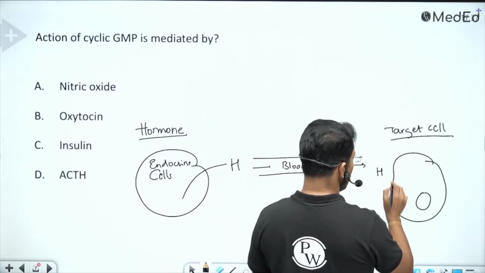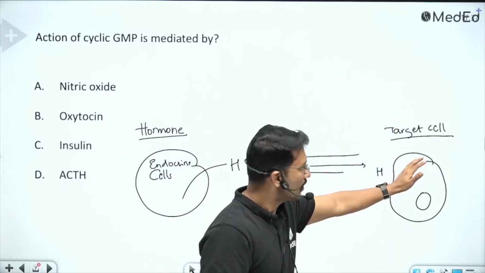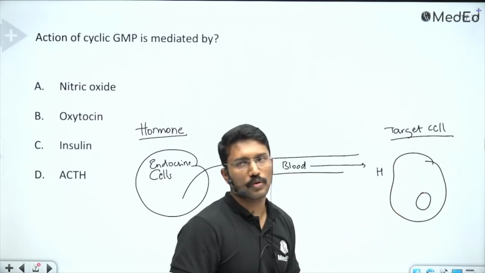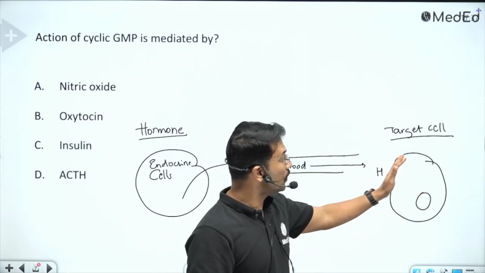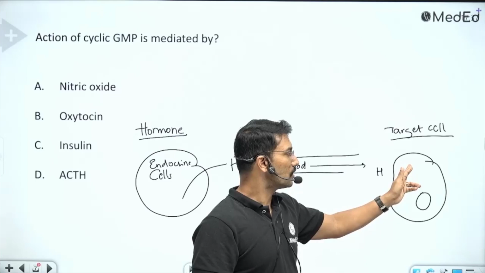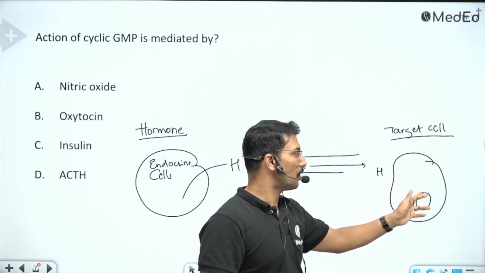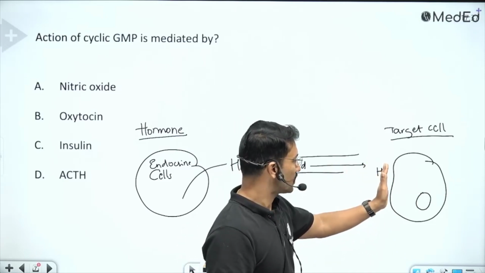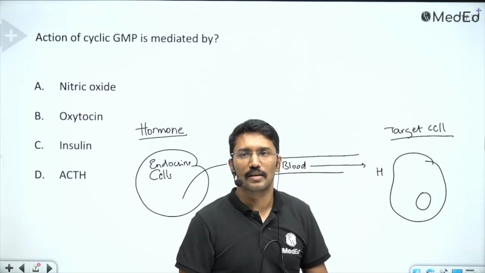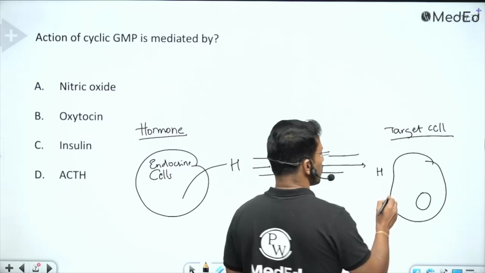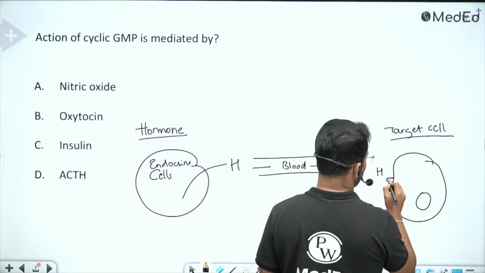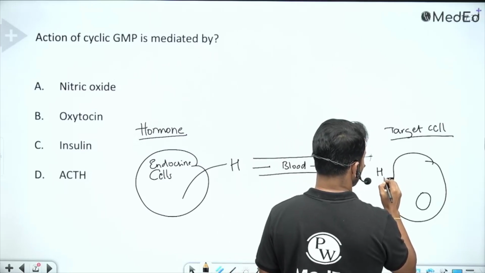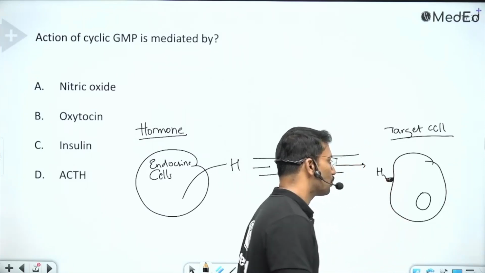The receptor may be on the cell membrane, or in the cytoplasm, or in the nucleus. Now if it is a steroid hormone, its receptor is usually in the cytoplasm or directly in the nucleus. All the peptide hormones, their receptor has to be on the cell surface, right? So if I'm taking the example of a peptide hormone, then the receptor will be on the cell surface, so this hormone will come and bind to the receptors.